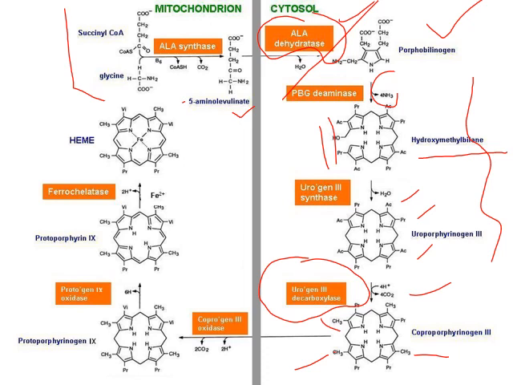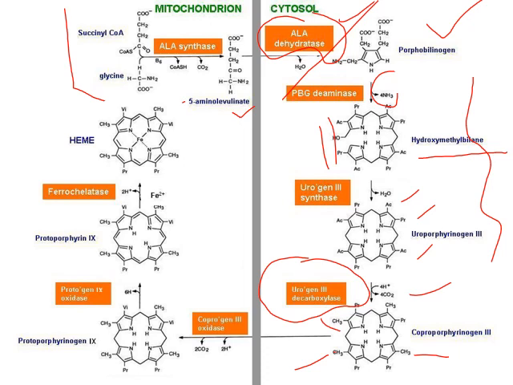Remember, here the step is that UPG3 decarboxylase enzyme catalyzes the decarboxylation of acetate groups to methyl groups, and we are getting the structure coproporphyrinogen, the third series. Okay, now the next reaction again occurs inside the mitochondria. So this coproporphyrinogen enters into the mitochondria, where another decarboxylation happens.